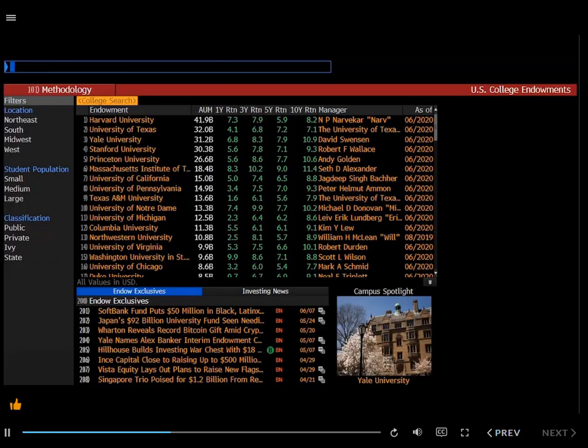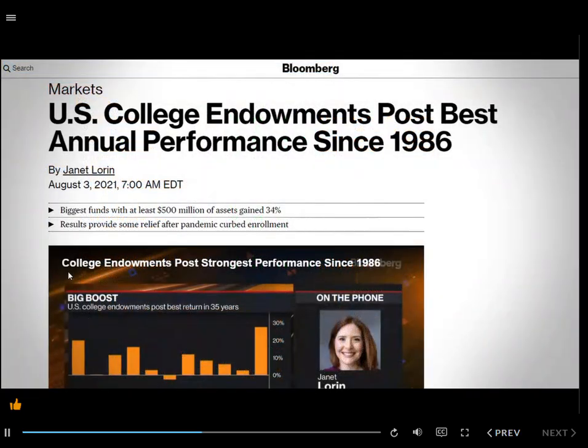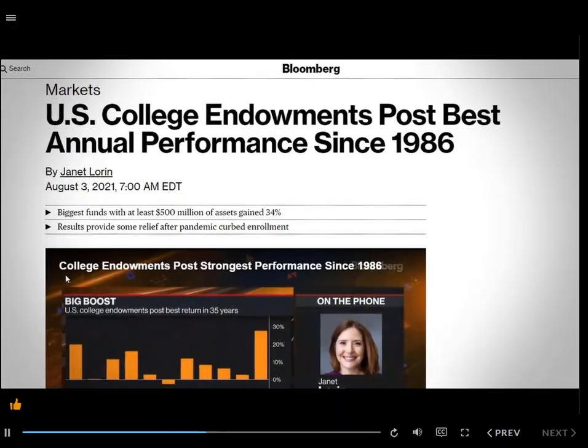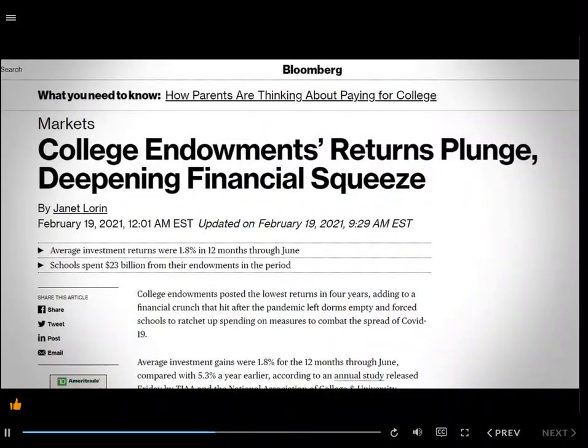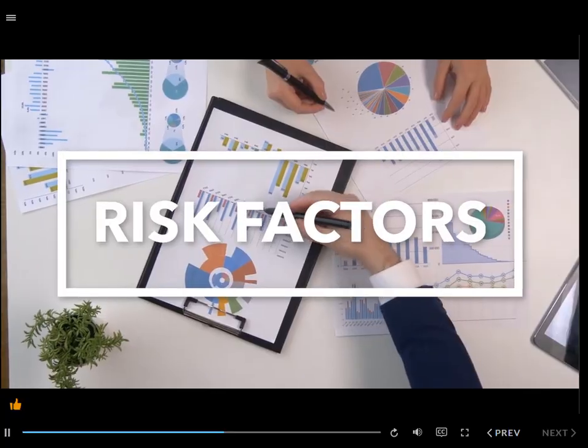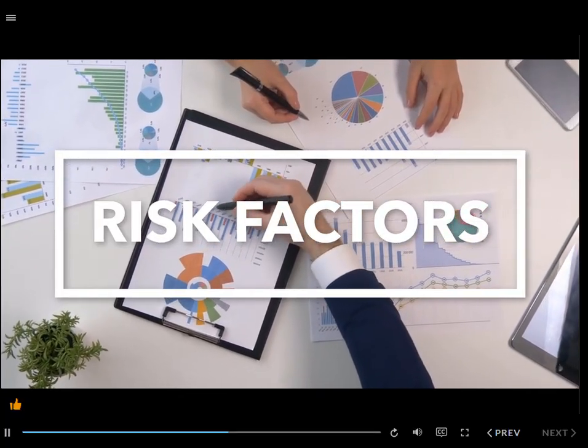Here you will see a list of large endowments at the top. Hopefully you're an alumni of one of these schools, because some of these larger institutions have very large endowments with total assets of the top schools in excess of $40 billion. As always, returns are important, but risk is also a critical aspect of the endowment. Endowments will look at the size of their assets they invest, but more importantly, the amount of risk they are willing to take will be determined by many different factors.